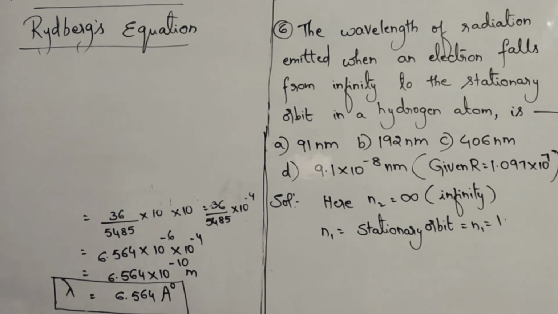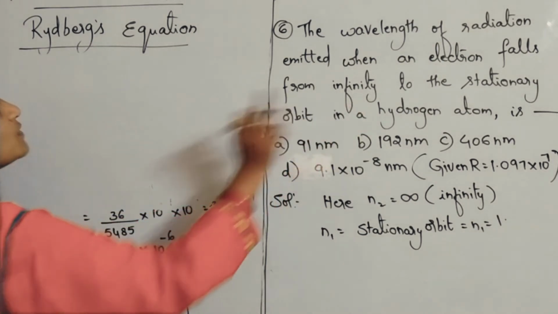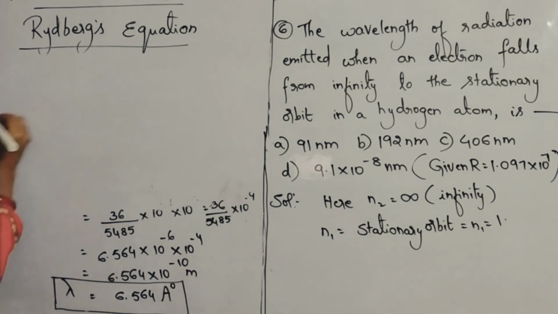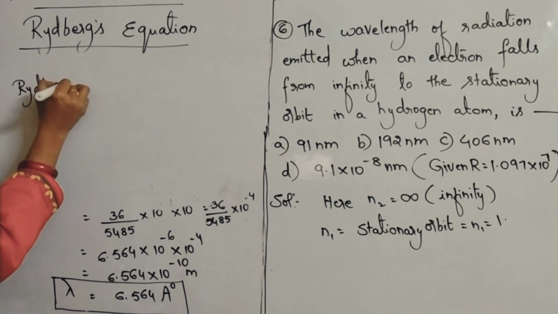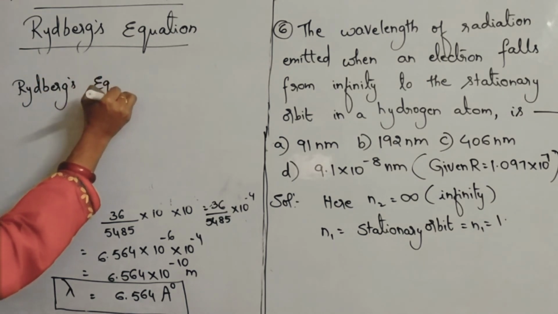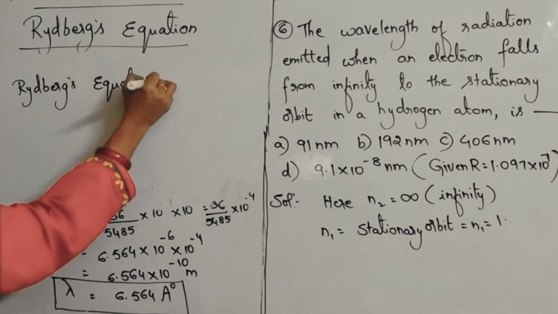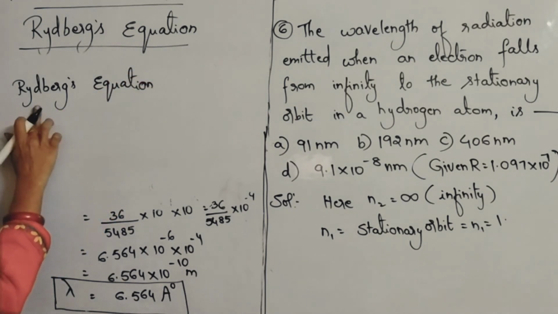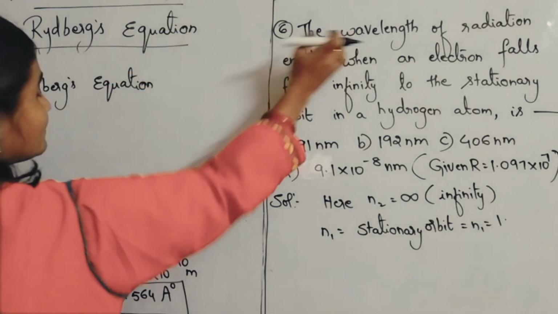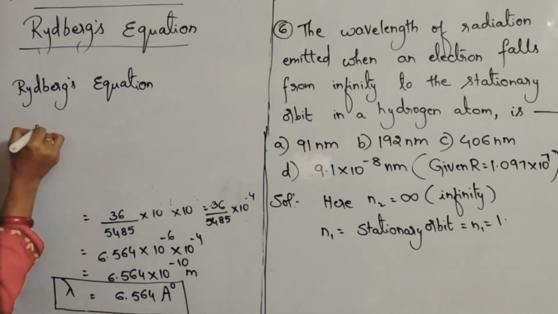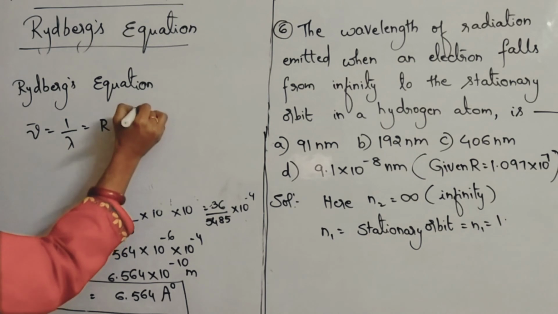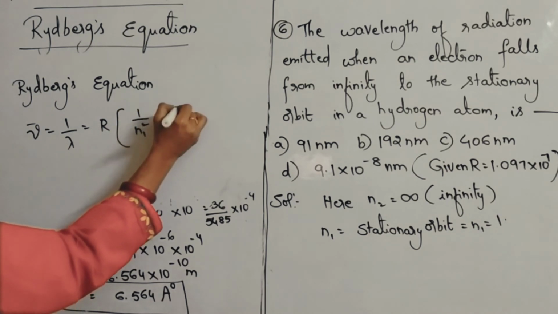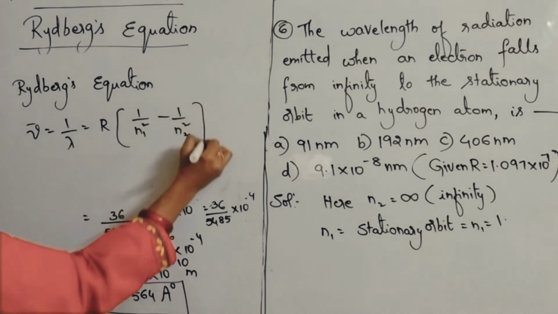So what is your Rydberg's equation? For hydrogen atom, Z is equal to 1. It is asking us to find the wavelength. So, nu bar equals 1 by lambda equals R into 1 by n1 square minus 1 by n2 square.